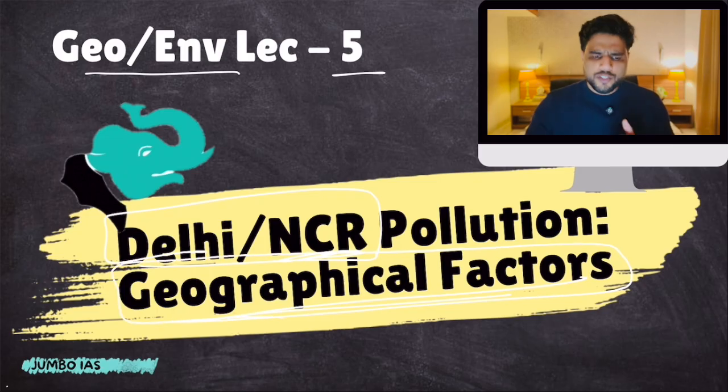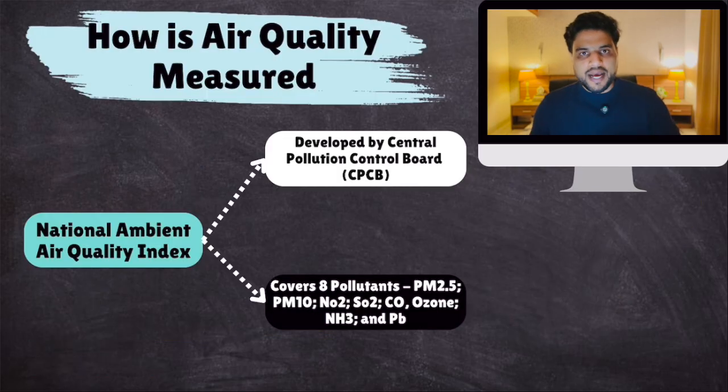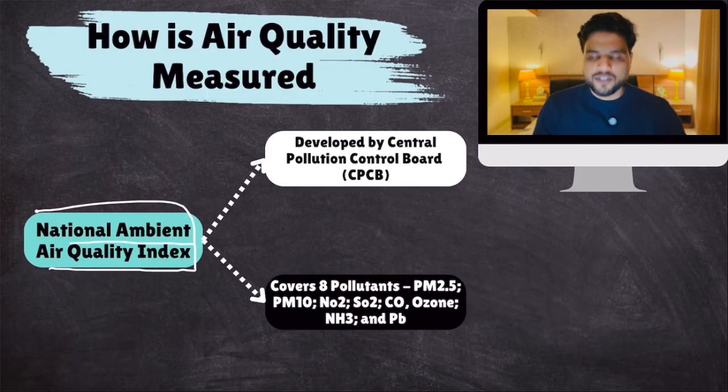But first, let's talk about how air quality in India is measured. You must have seen these numbers in the news, that Delhi air quality has crossed the 400 mark, 500 mark, 700, 800, right? So what are these numbers? How do we measure air pollution in Delhi or the entire country? For that, we have the National Ambient Air Quality Index.